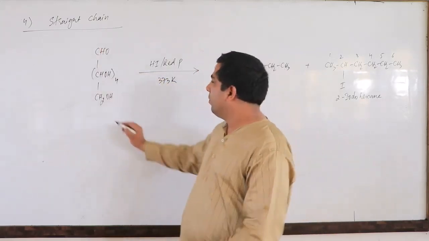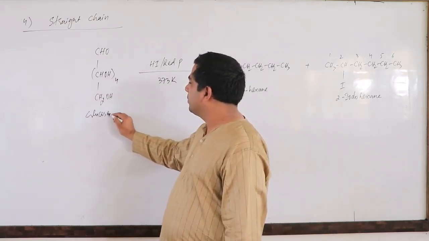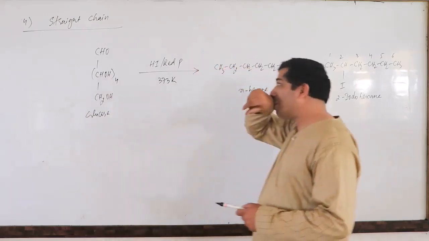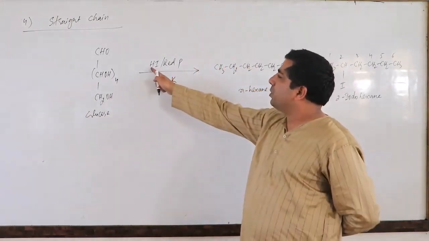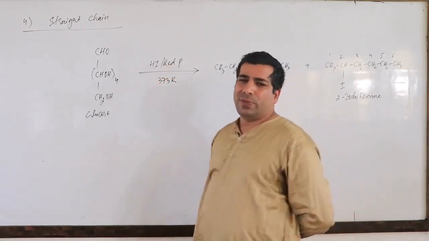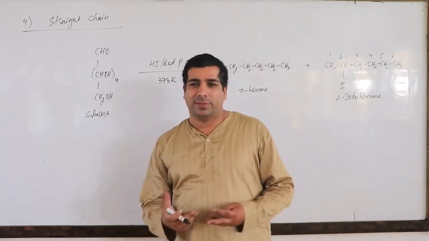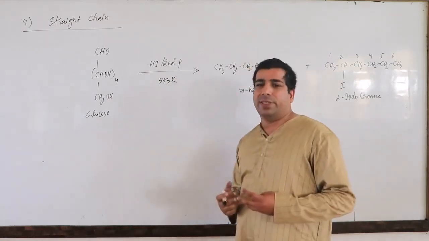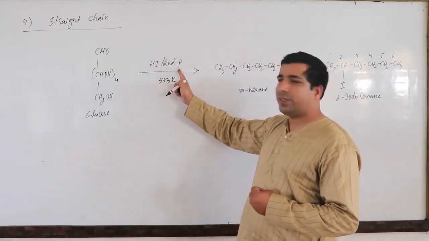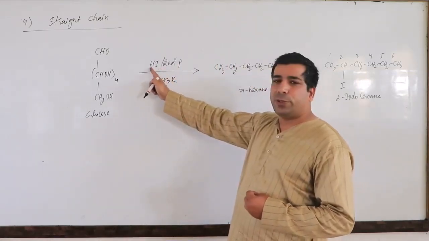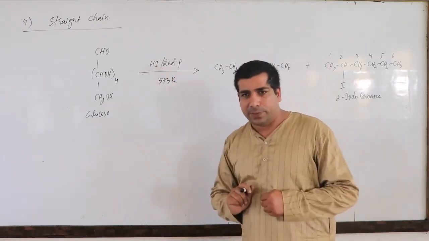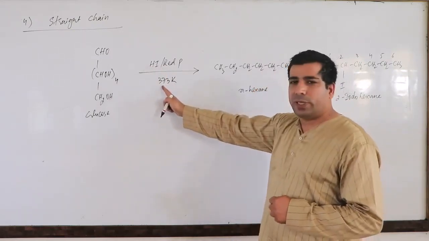So what we do, we will take a glucose molecule here. I have condensed this formula; this is actually 4 times here. In the presence of hydrogen iodide and red phosphorus. Phosphorus has many allotropic forms. Red phosphorus is there, violet phosphorus is there. So I am taking the red phosphorus here along with hydroiodic acid, or we can say hydrogen iodide. Clear? And we need some temperature here as well, 373 Kelvin.